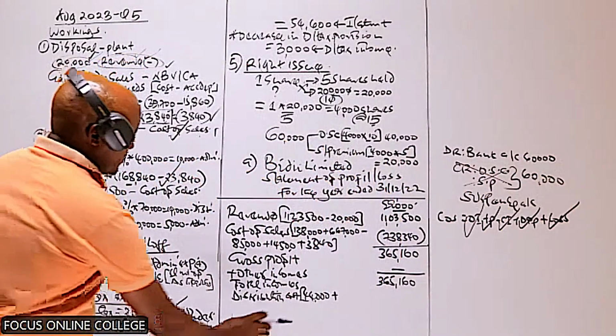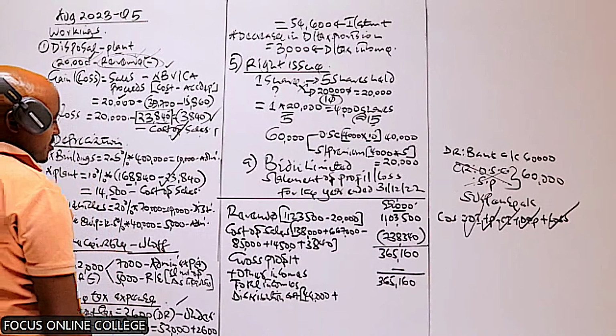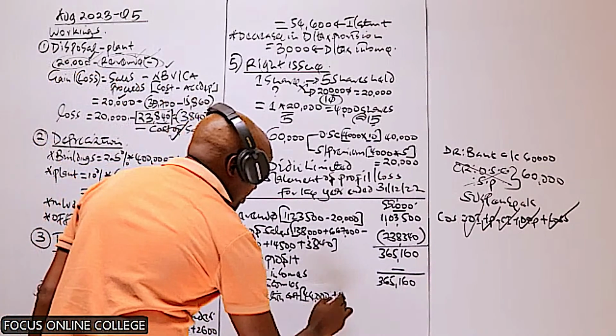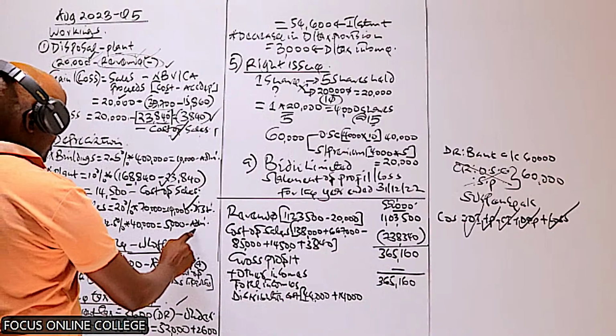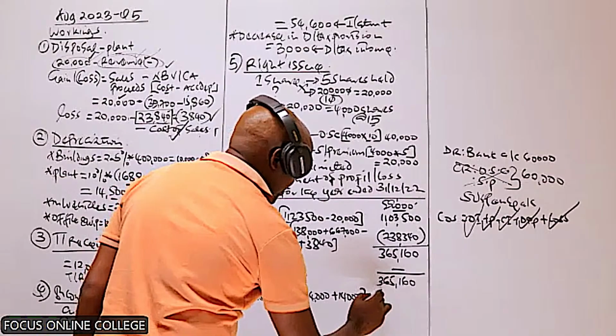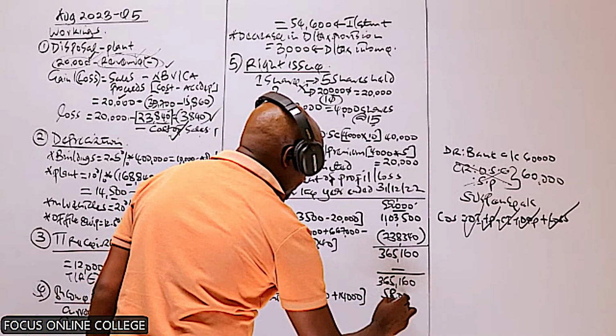So now to this distribution, we need to add certain depreciations. Like this depreciation on motor vehicle will be included here. Then this one is admin, this one is admin. So we get the final figure, which is 58,000.